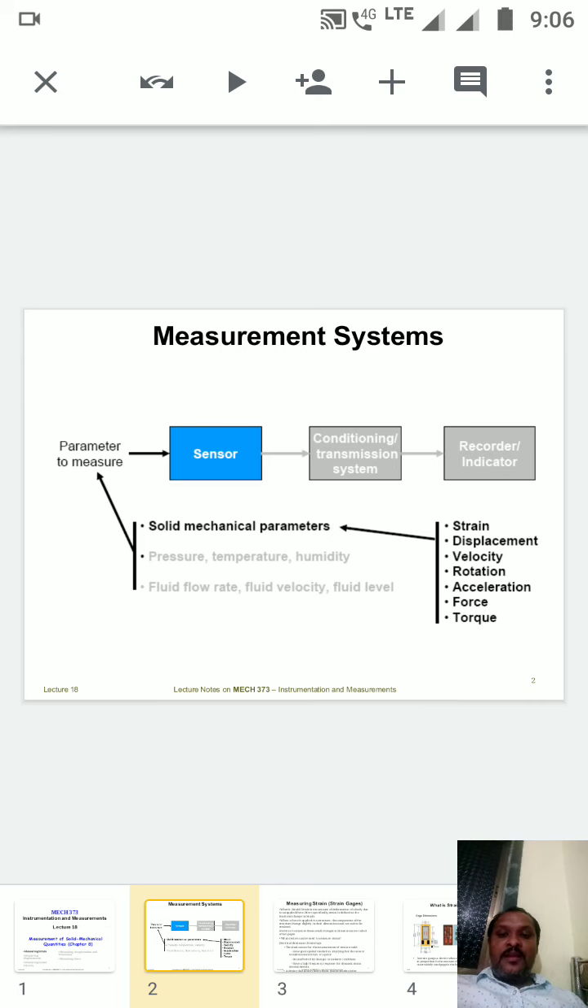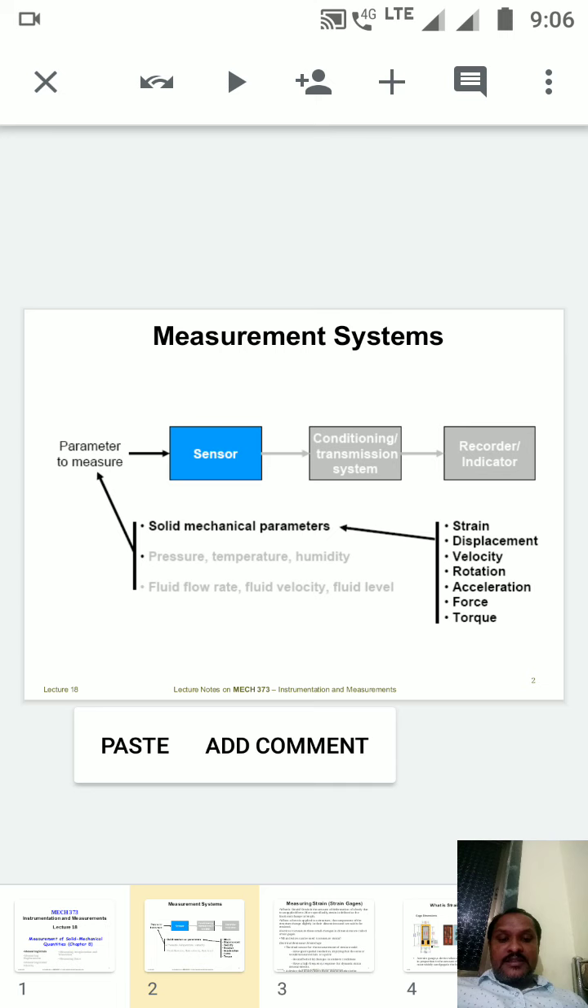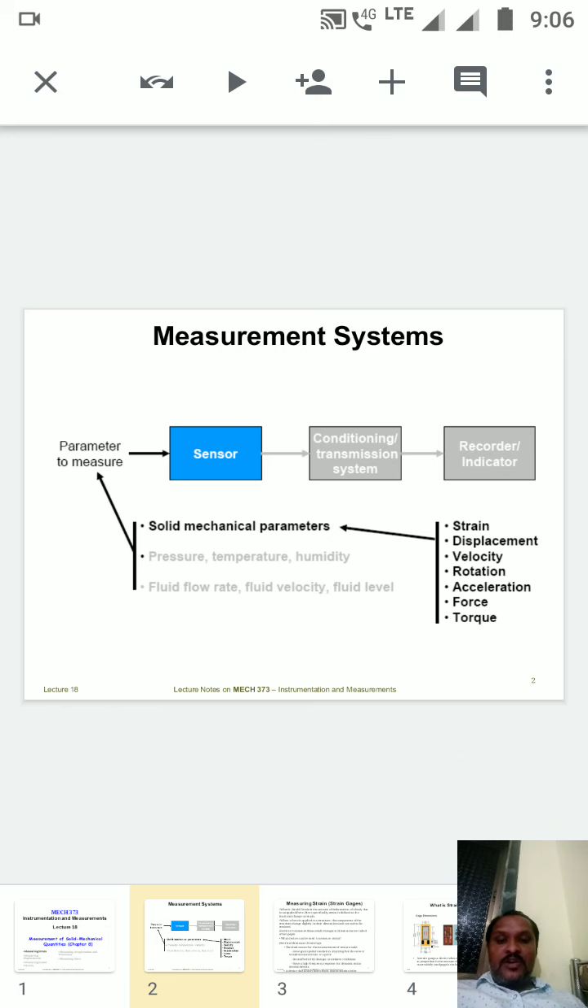Out of which we have the solid mechanical parameters, then pressure, temperature, humidity, fluid flow rate, fluid velocity and fluid level. So these are the different parameters we should go with measuring. Out of which the solid mechanical parameters are the strain, displacement, velocity, rotation, acceleration, force, torque, etc. These are the solid mechanical parameters where we can directly check displacements and so on.